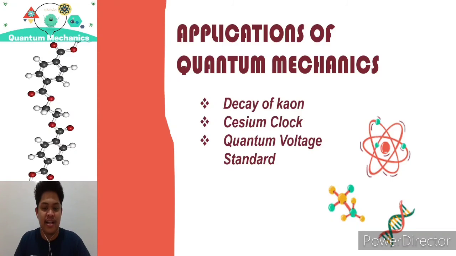Lastly, quantum theory has been used to establish a voltage standard, proven to be extraordinarily accurate and consistent from laboratory to laboratory. It relates voltage to frequency with a constant of proportionality that depends on the Planck constant h and the elementary charge e. And that ends our quantum mechanics discussion.